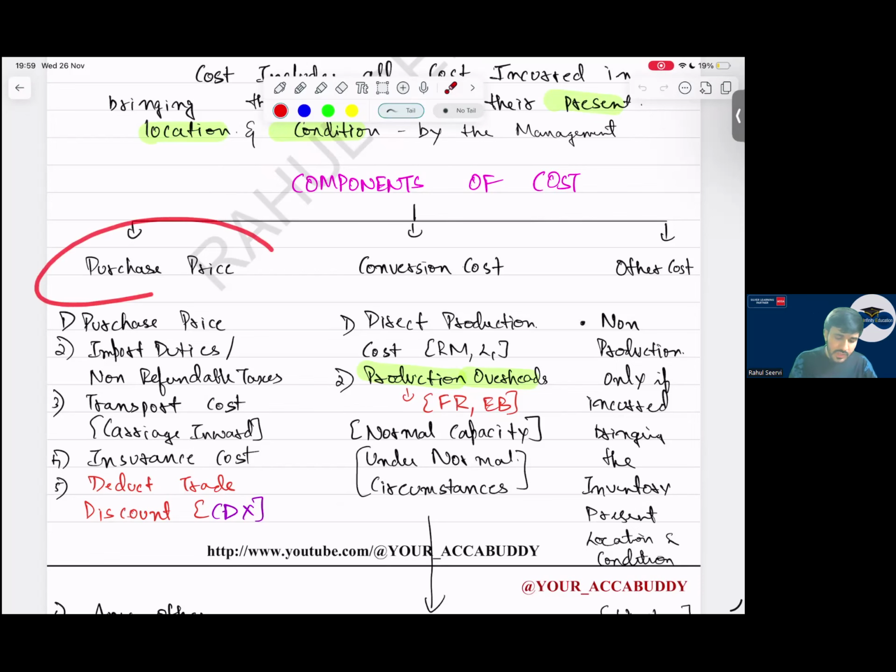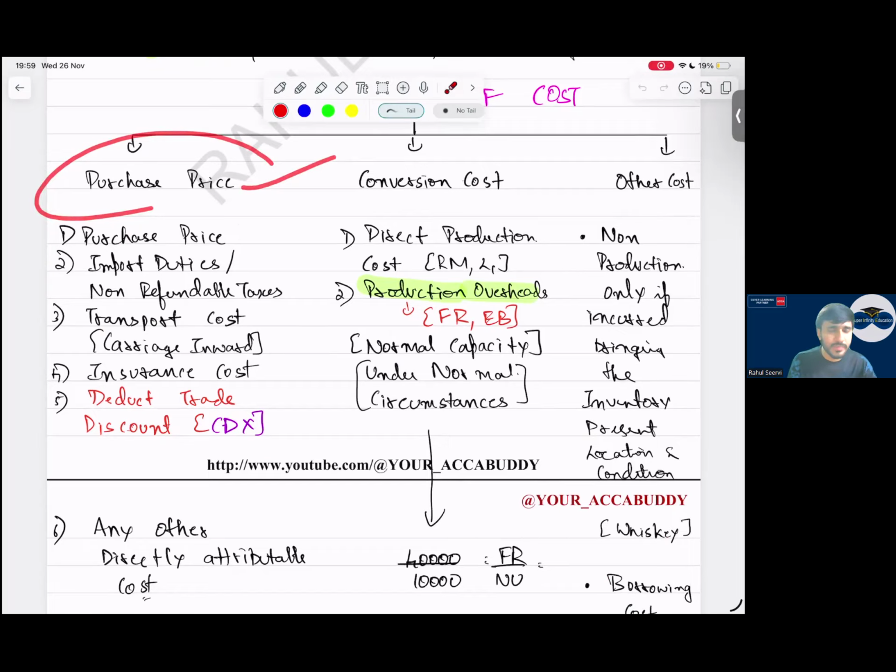Purchase price, import duties and non-refundable taxes, same as your IAS 16. Transportation cost, known as carriage inward, we will consider that. Insurance cost: when we transport any inventory, we have insurance on that because it is very fragile, like we say, handle with care.